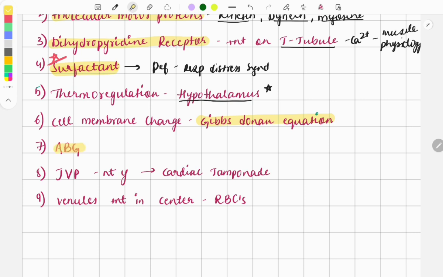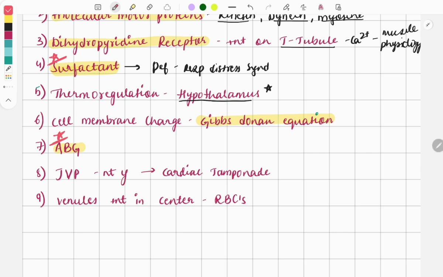The next topic, the ABG, arterial blood gases, a very important 5-star topic. Questions are asked on its types, describing the values, like the pH, the bicarbonate, and the PCO2 levels, and they will ask which of the following is the imbalance.